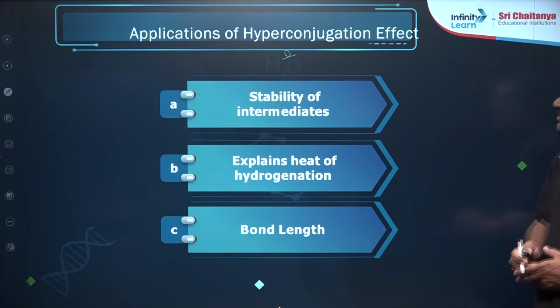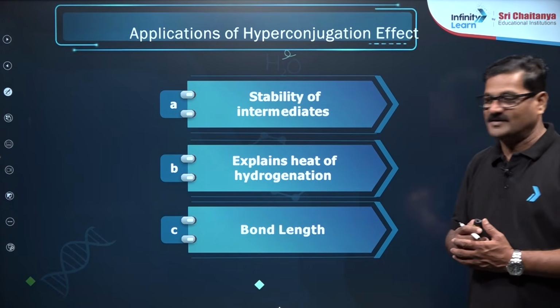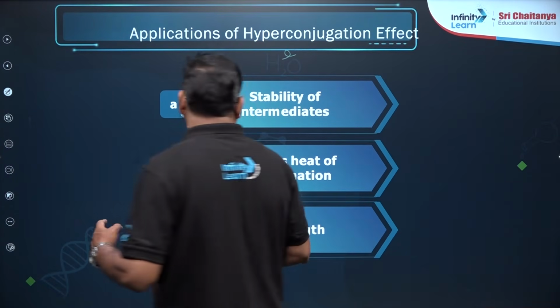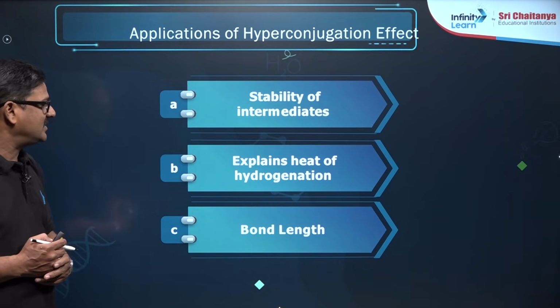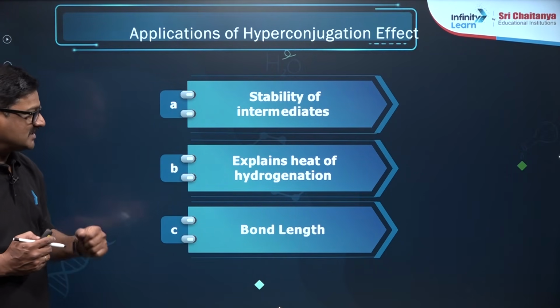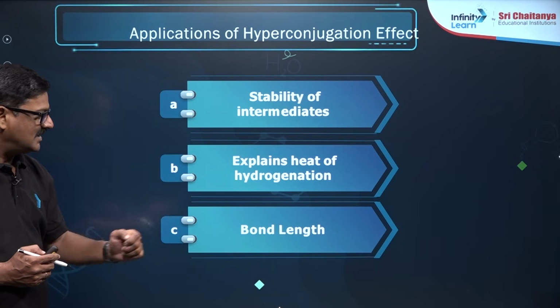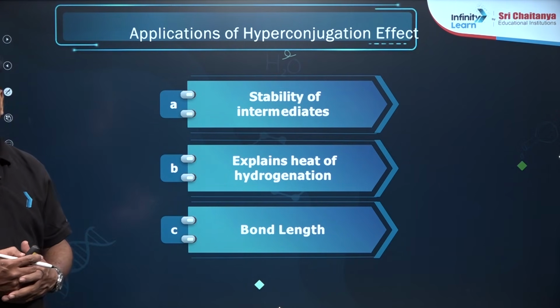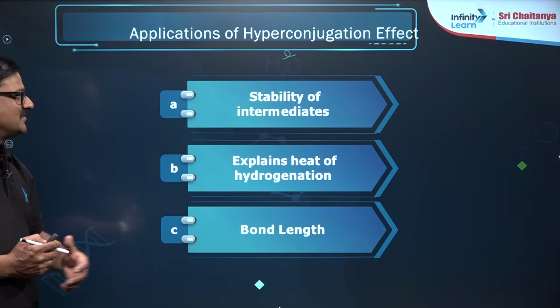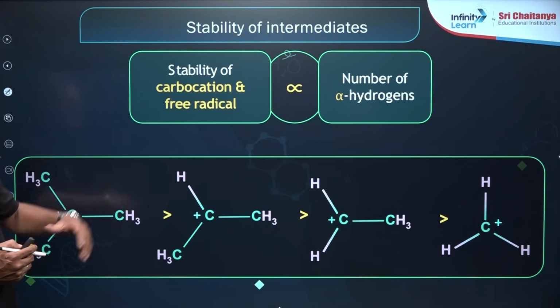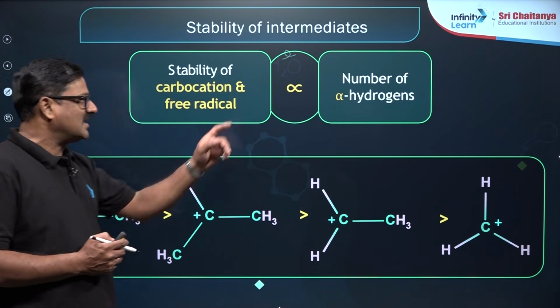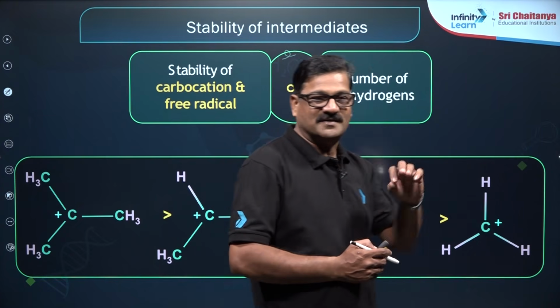Also, the applications of the hyperconjugation effect. You have three major applications: stability of intermediates, explaining the heat of hydrogenation, especially for alkenes, as well as bond length. Let us see the stability of the intermediates. Stability of a carbocation is directly proportional to the number of alpha hydrogens.